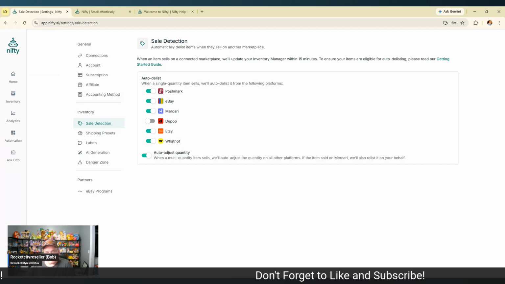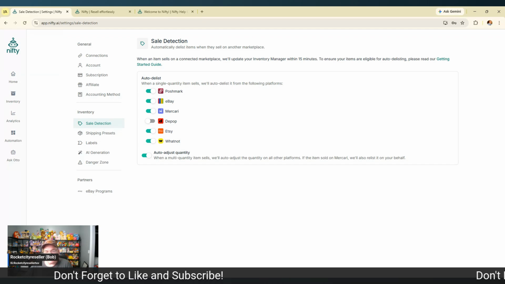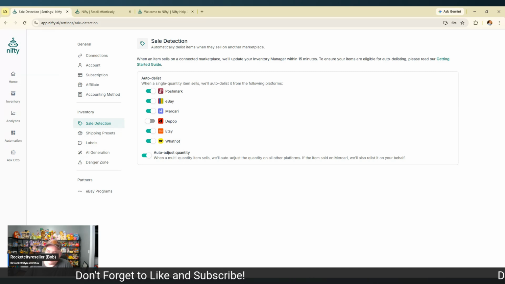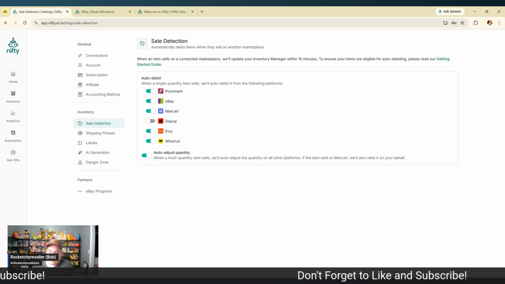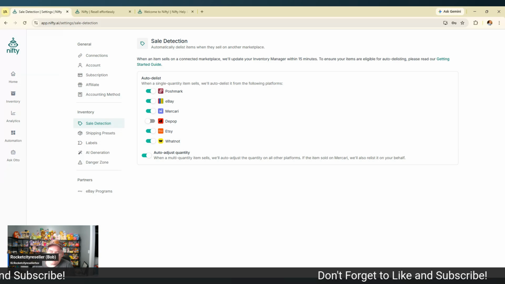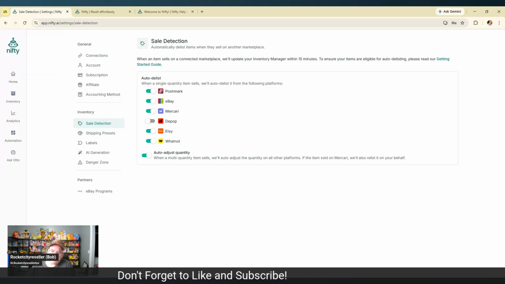When you cross list to other platforms, let's say if I sold something on eBay, what it's going to do is it's going to delist those from Poshmark. It's going to delist it from Mercari, Etsy, wherever that may be. And it does that through this sales detection feature. So by not having that on, it can't do its job. So it's our job to make sure that we turn on sales detection. And it gives you the option of not using sales detection. I'm not sure exactly what the workflow would look like potentially for not having sales detection on, but it does give you the option to do that.